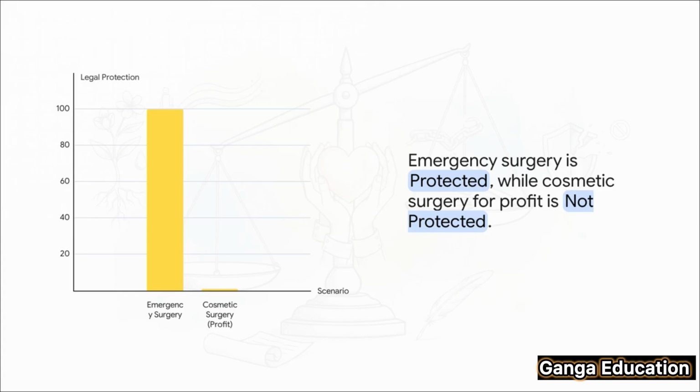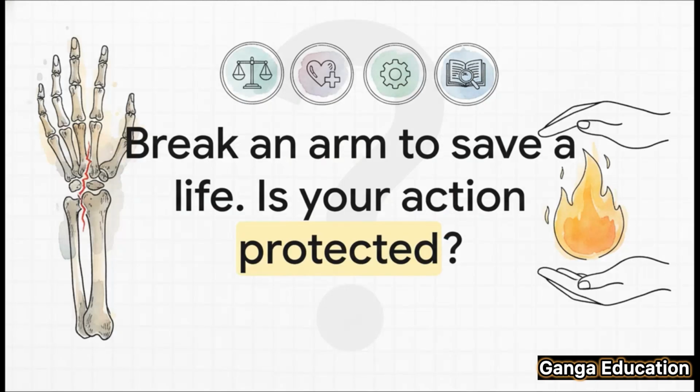The motive and the nature of the benefit are paramount. We'll conclude with this problem for you to think about. Apply the 4 essential ingredients we've discussed. Is causing hurt permissible in order to prevent death?